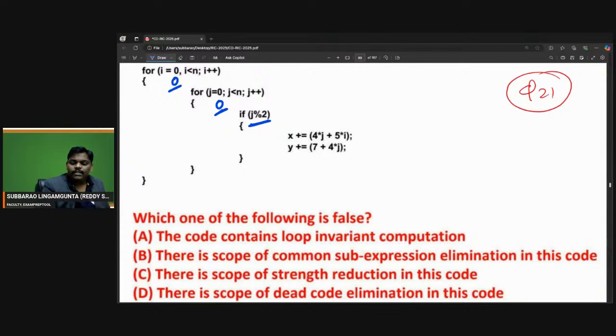Next, if you observe clearly, here j is changing, so j modulo 2 you are calculating again and again. Here j is changing, you keep on calculating one by one. 4 into j, 5 into i.